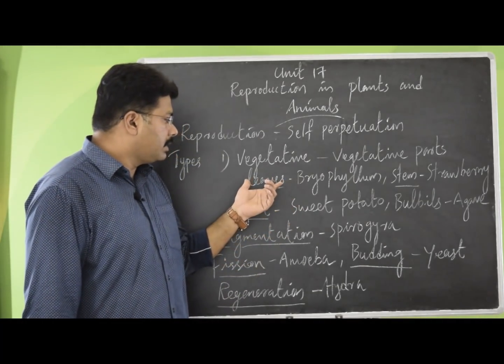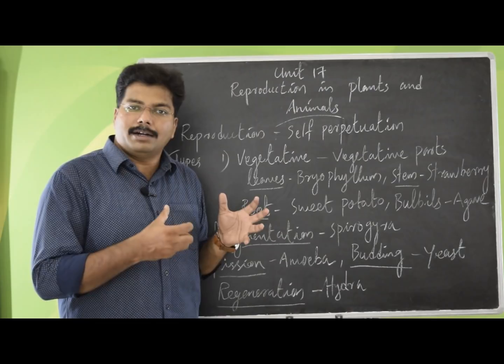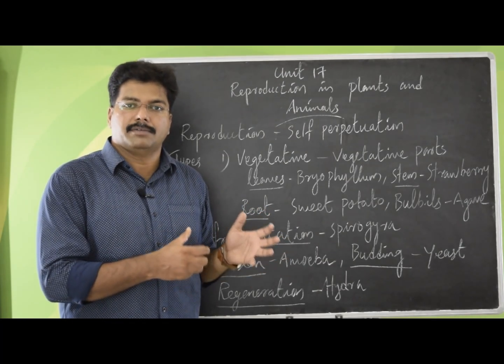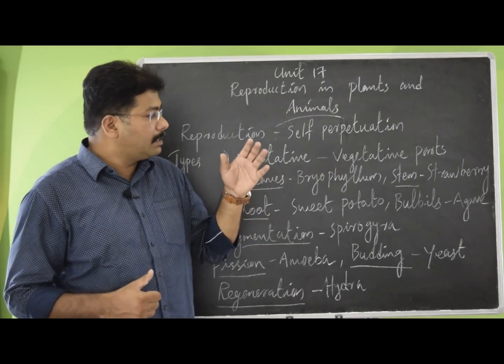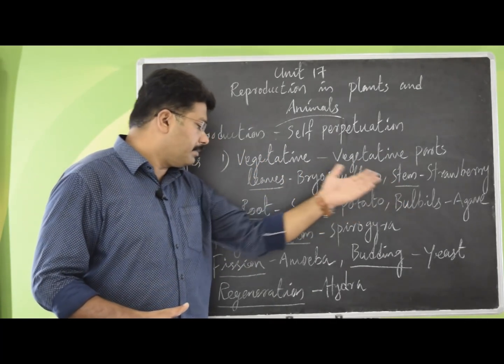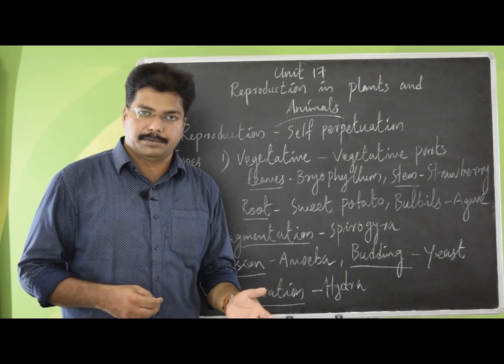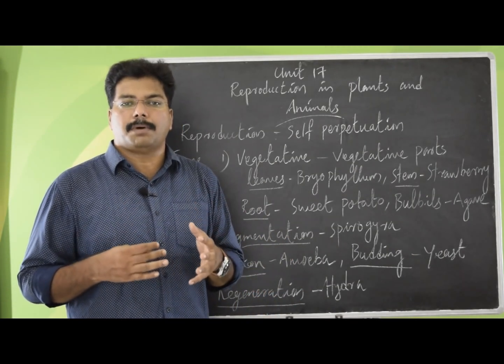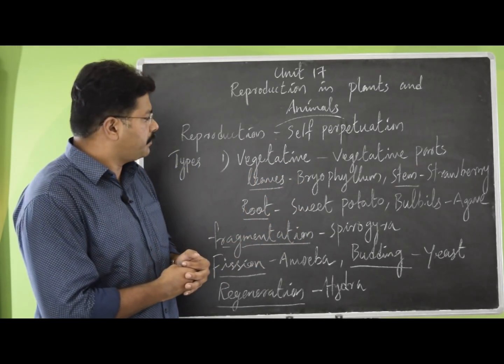For example, the vegetative part of the plant, that means apart from the reproductive part of the plant, that is the flowers. So apart from the flower, the other parts, leaves, stem, root, are called vegetative parts. So how do these vegetative parts take part in reproduction? Let's see them one by one.